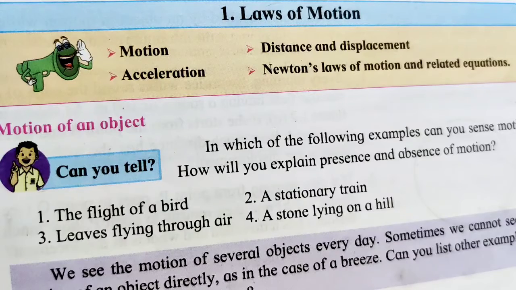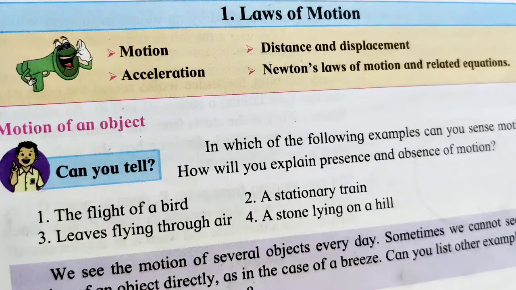As the object is moving from one place to another place, from one point to another point, it is covering a certain length. If the object is moving from one destination to another, say from Mumbai to Pune, the length between the two places, the actual path travelled by the object, is said to be the distance.